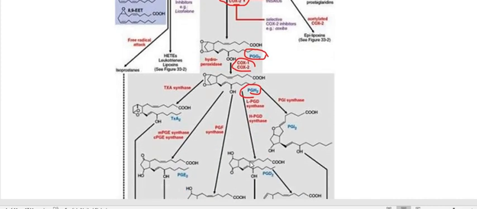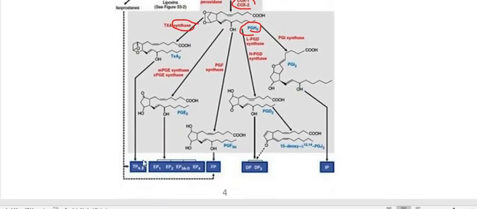Thereafter prostaglandin H2 is converted into various products in the presence of their respective synthase enzymes. When thromboxane A synthase acts on PGH2, it produces thromboxane A2. This thromboxane A2 produces its physiological function by acting on the receptor we call the TP receptor.